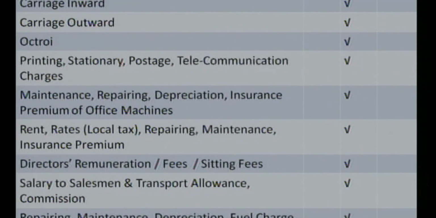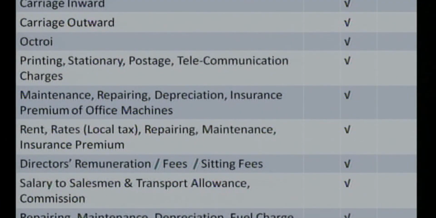Again next one on your screen, carriage inward as well as carriage outward. Transportation cost related to the purchases is known as carriage inward, and transportation cost related to the goods sold is known as carriage outward, but both of them are expenditure for the business, so both of them bear the debit balance. Then the octroi, again it is a local tax or municipal tax, so it will be considered as an expenditure of the business, so it bears the debit balance.